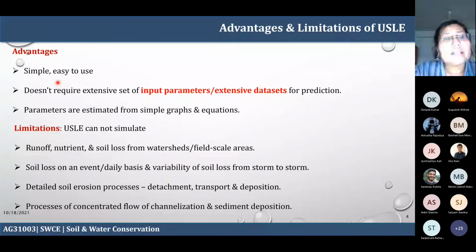Second, you cannot estimate on an event or daily basis. As I told, the USLE generally estimates at a coarser temporal scale, for example on an annual basis, so you cannot estimate for a particular event. For example, if there is a huge cyclone, what is the amount of soil loss for this cyclonic event?